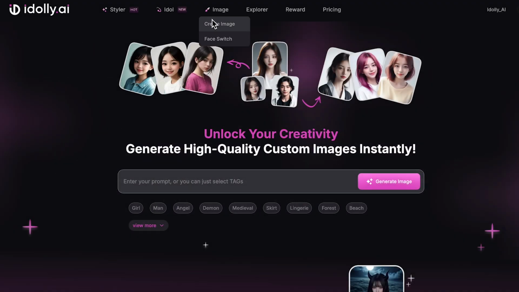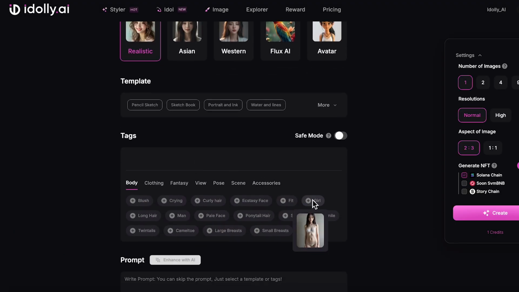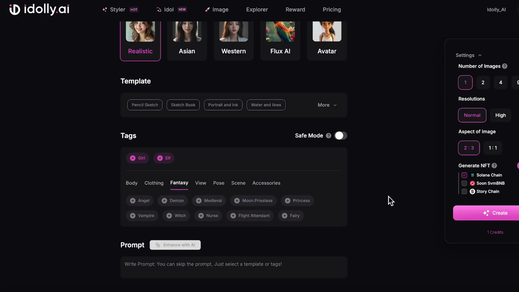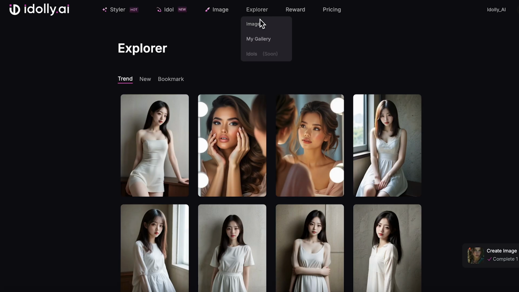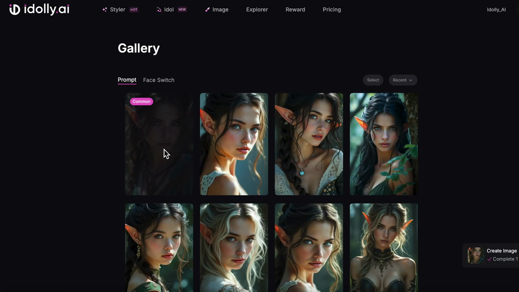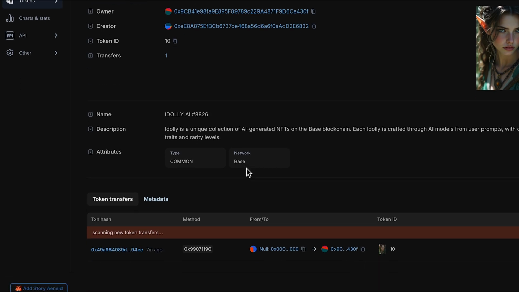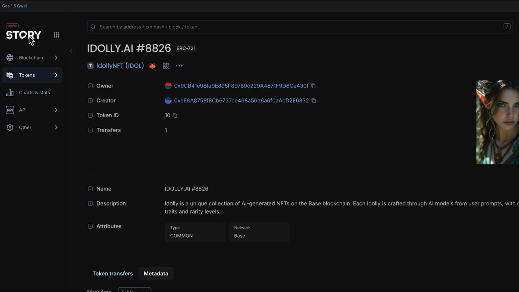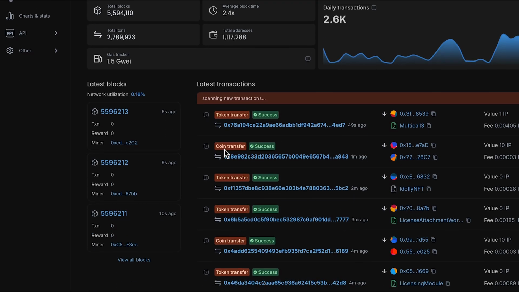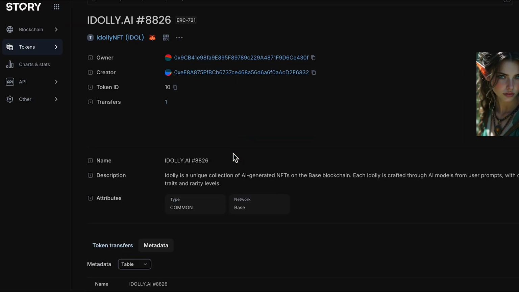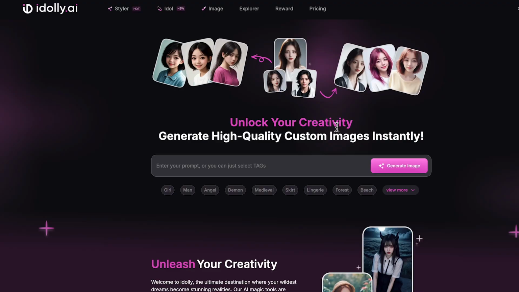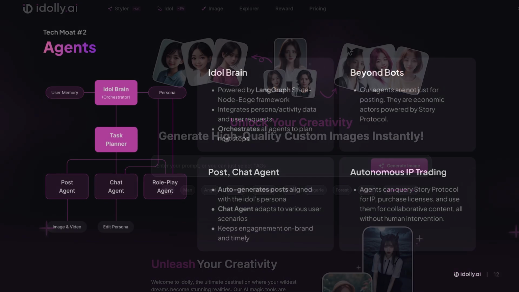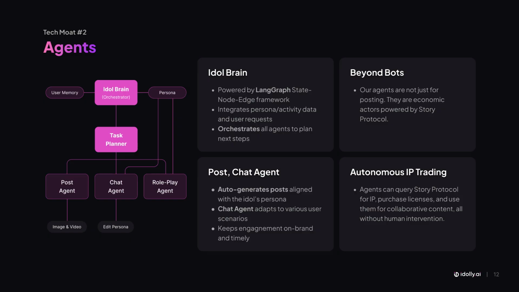When a user creates an idol, all creative data such as persona, images, and voice is immediately registered on-chain as an IP asset through Story Protocol, clearly proving ownership and marking the first step away from a platform-centric model toward a creator-centric asset structure. What if the IP is infringed or impersonated? Through the dispute module, a claim can be filed on-chain at once. If a violation is confirmed, the asset is tagged as infringed, allowing the creator to protect their property in a decentralized and transparent way. Based on this solution, let us now explore how idollyAI's technology integrates with Story Protocol.